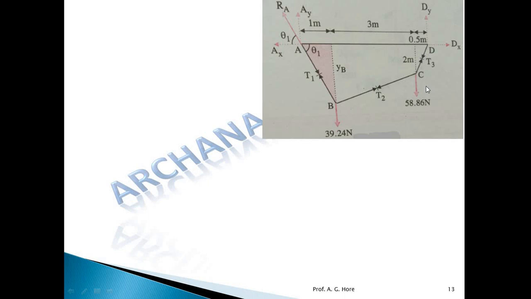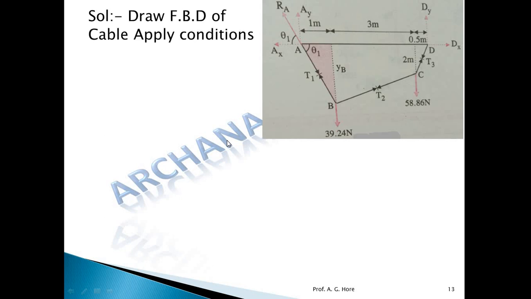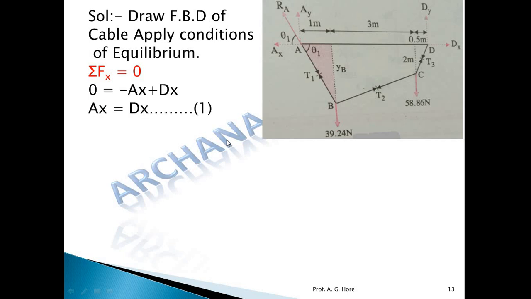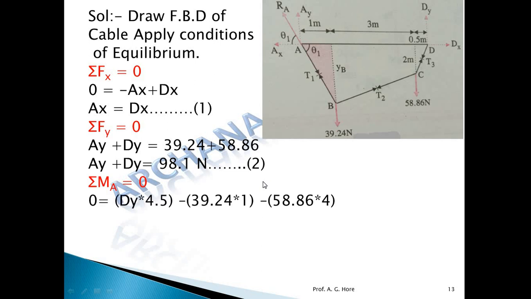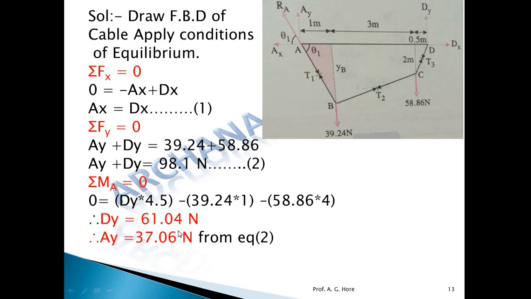Okay, the steps are the same. First, draw the FBD. Second, apply the conditions of equilibrium: summation Fx, that is this one, AX equal to DX. Summation Fy, AY plus DY minus this one and this one, you will get equation number 2. Now the moment equation at A gives this equation, so DY we get here. Now put this in equation number 2, you will get AY. Now if we observe AY and DY, DY is greater.